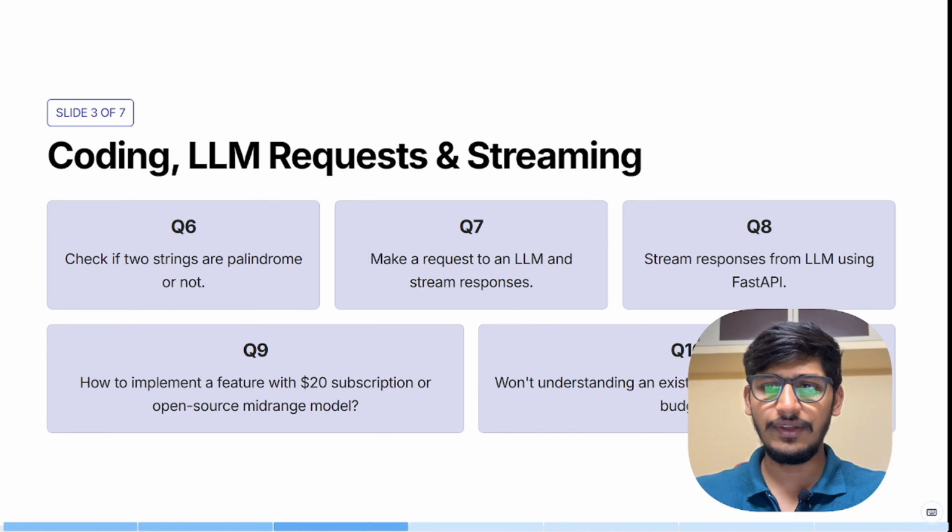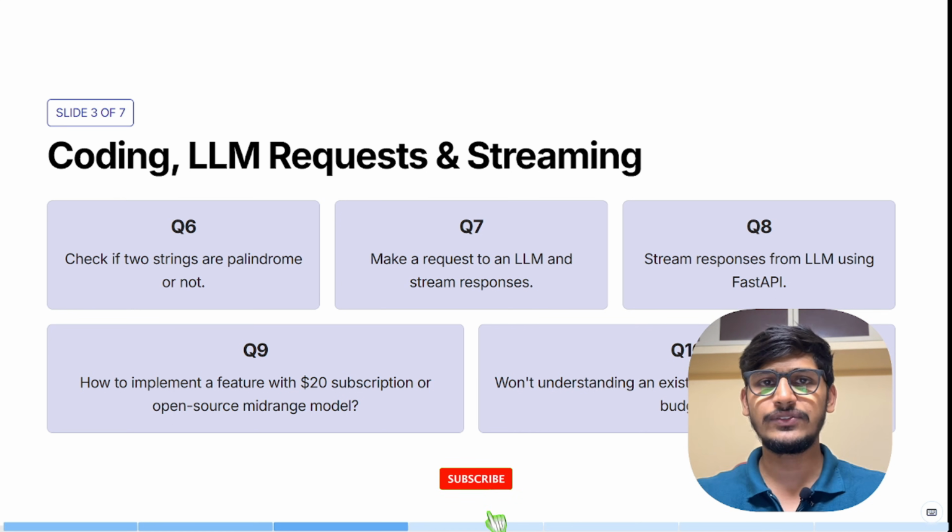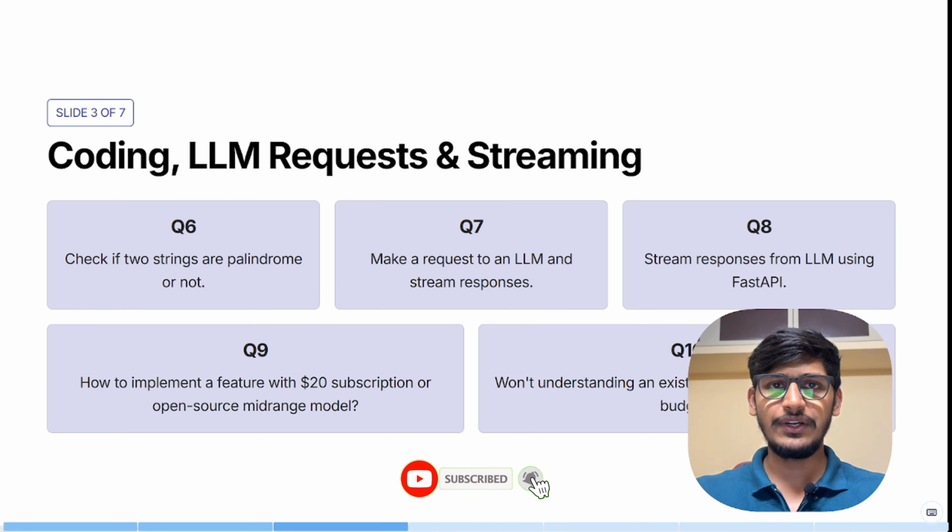They also covered questions on how to implement a feature with a $20 subscription and an open source mid-range model. Here the strategy goes like using the expensive models for thinking and architecture, and free models like DeepSeek and Ollama for execution and boilerplate, and matching the model to the task complexity. So first we need to look at the complexity of the models. For regular boilerplate code, we can go with the open source models.